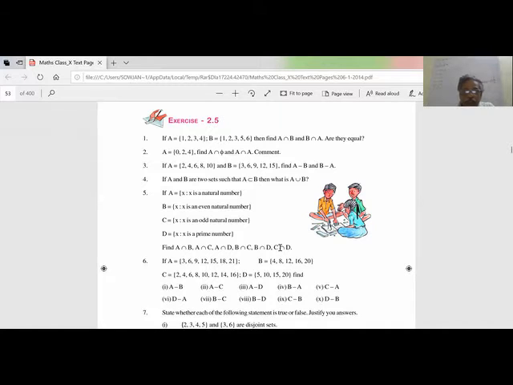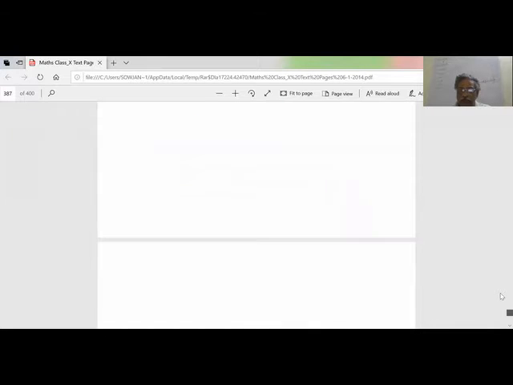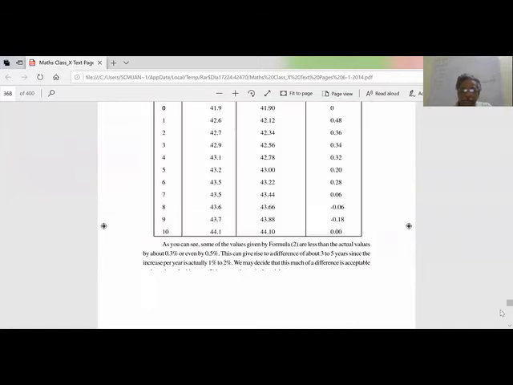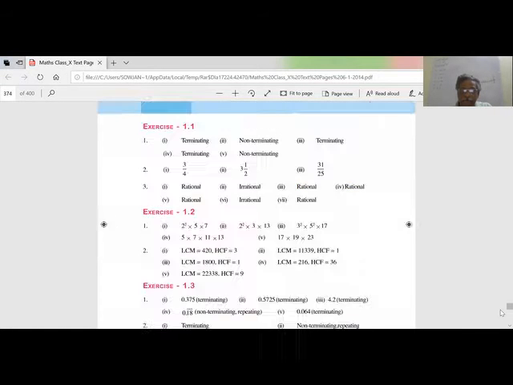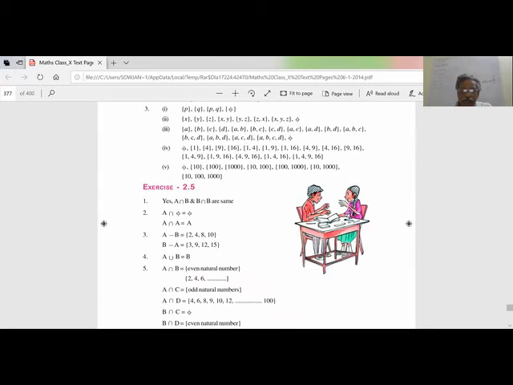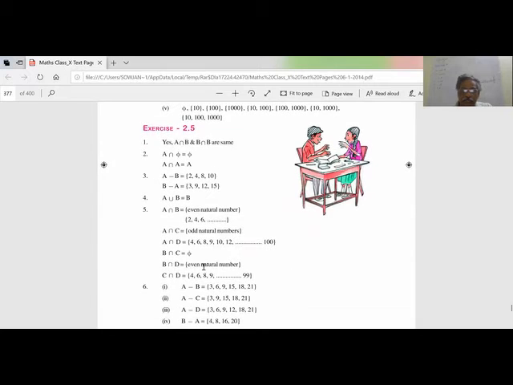Let us see what answer is given. C intersection D. What is it here? 4, 6, 8, 9, 99.